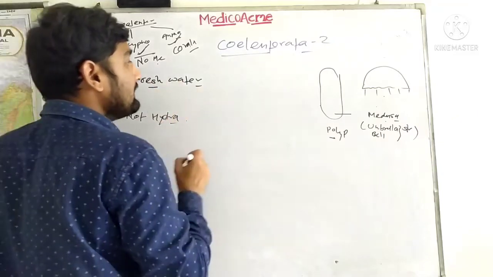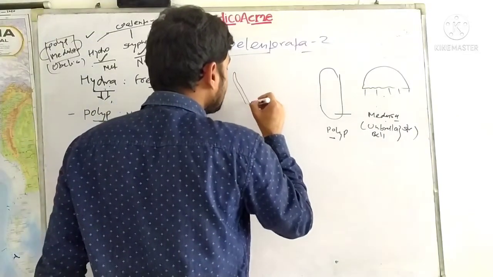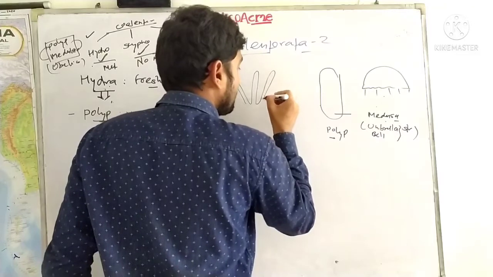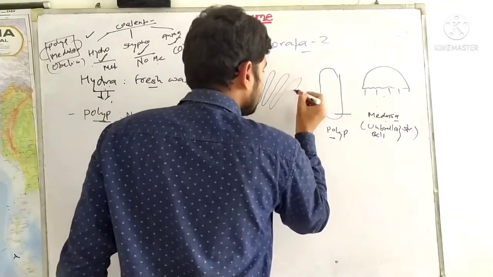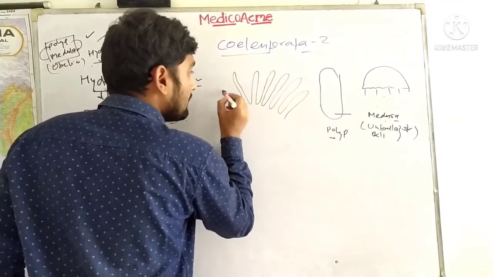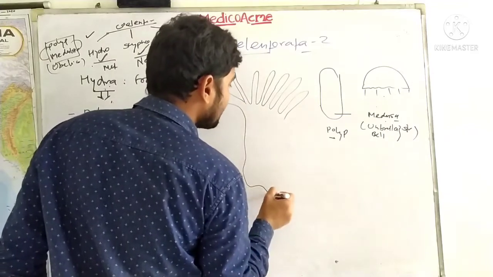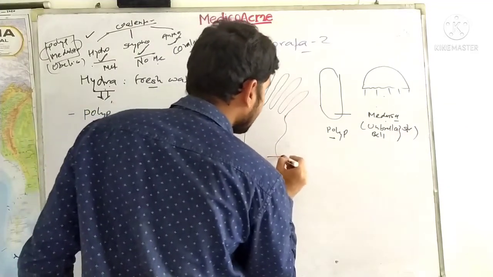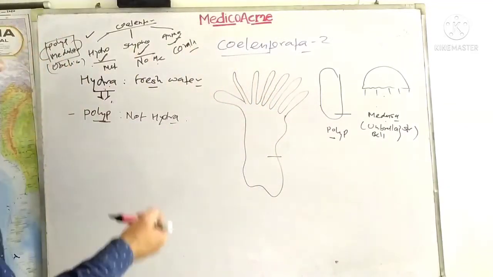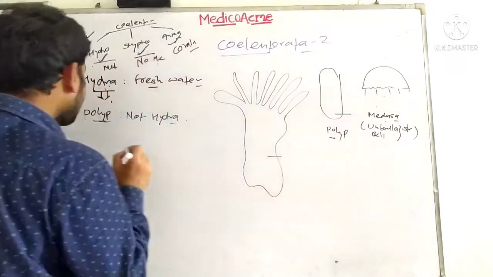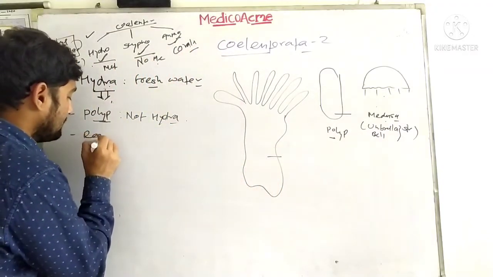So guys, if you look at the Hydra, you will come to know that this kind of irregular cylindrical structure is found in the Hydra. Hydra has well-marked regeneration.